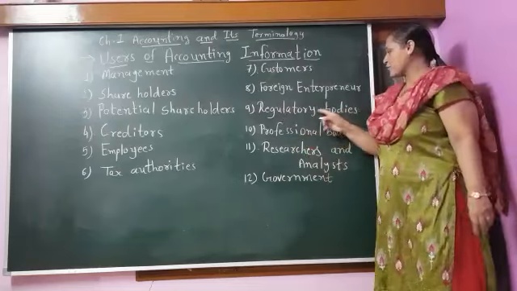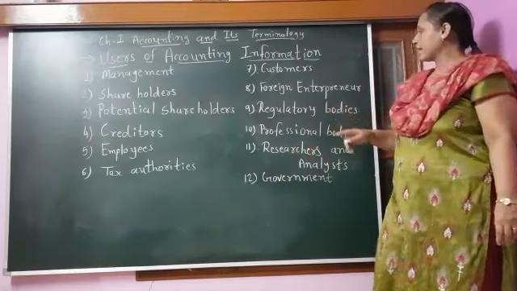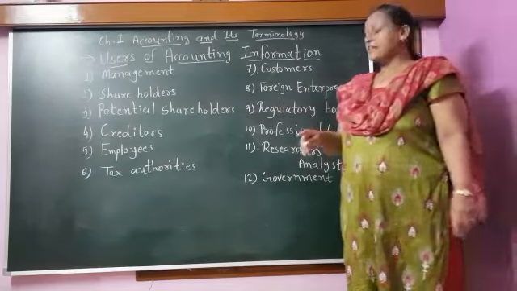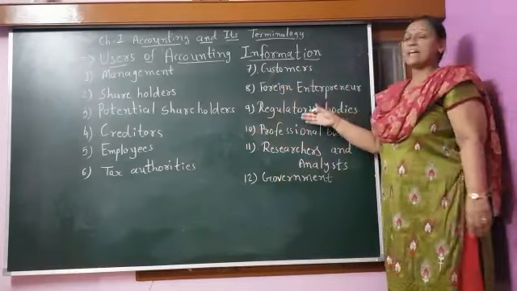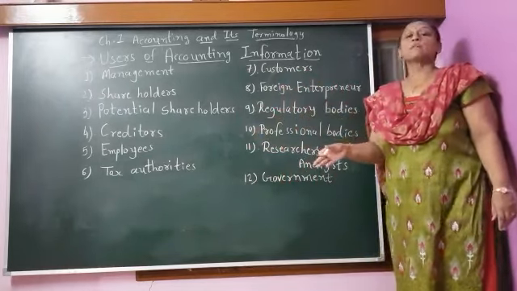Number 9, regulatory body. A company is controlled either by the government or by a regulatory body formed by the government, so that common people cannot face any economic loss because of any activity of the company.